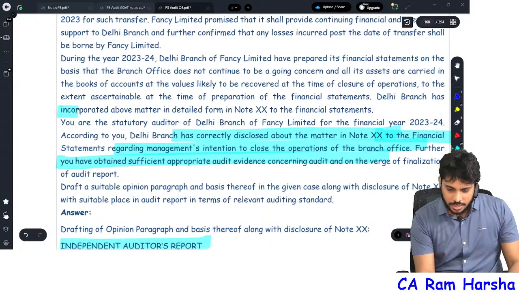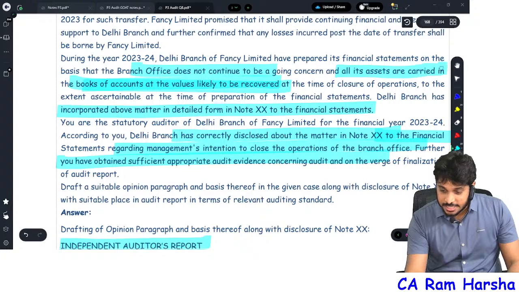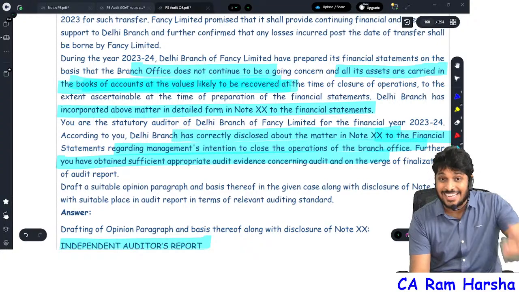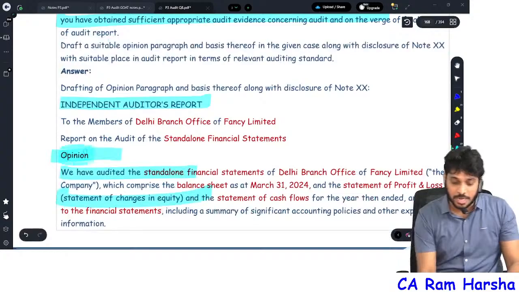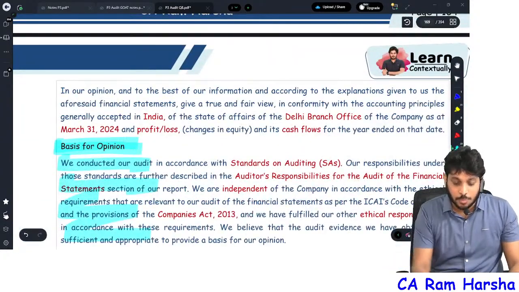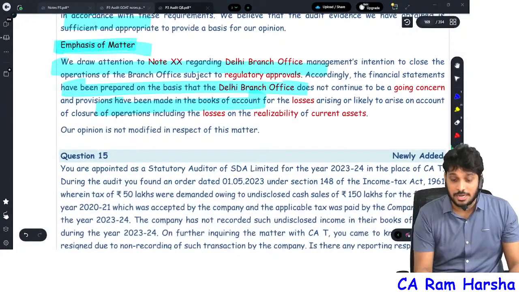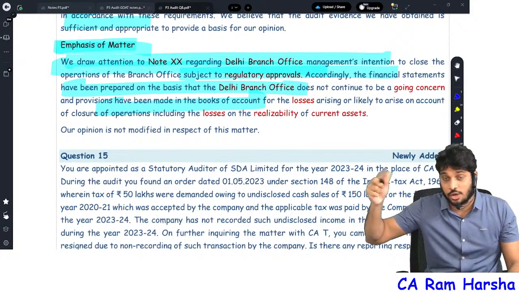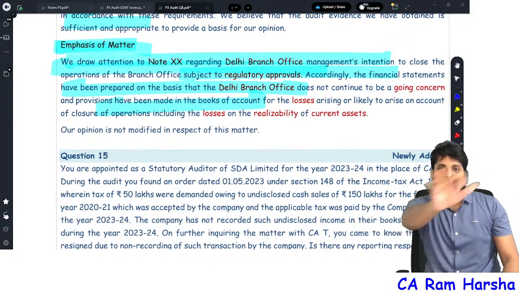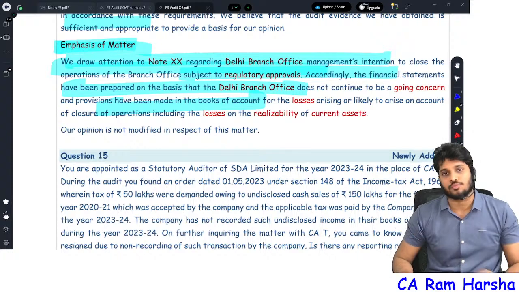So they incorporated the above matter, and the assets and liabilities are carried at values likely to be recovered. They are valued at NRV. So the auditor will give an unqualified opinion. You give an unqualified opinion and mention the basis for opinion. In emphasis of matter, you will draw attention to the Delhi branch which management is closing, and the basis of accounting, and highlight it here. That's it. 570 standard is almost over.